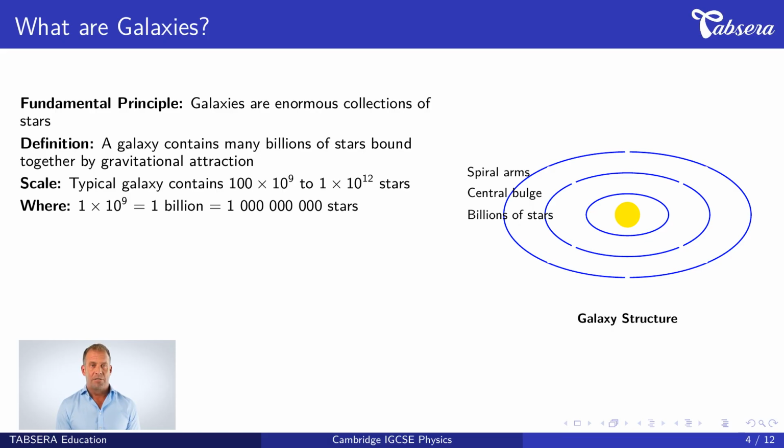The scale is enormous. A typical galaxy contains 100 billion to 1 trillion stars. That's 1 times 10 to the power of 9 up to 1 times 10 to the power of 12 stars. To understand this scale, 1 billion equals 1,000 million, or 1 followed by 9 zeros. The diagram illustrates galaxy structure with spiral arms containing billions of individual stars and a central bulge where stars are most concentrated. Notice how the stars are organized in a rotating disk structure. This principle is fundamental because it explains how matter organizes on the largest scales in the universe.